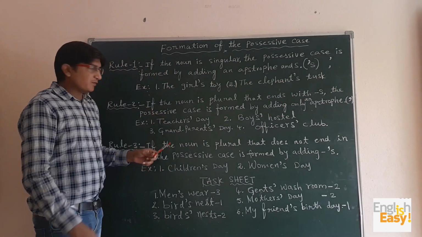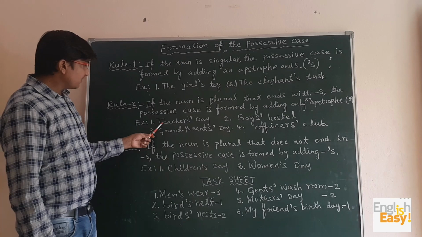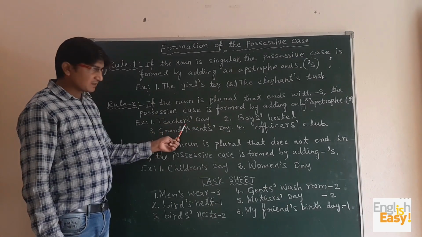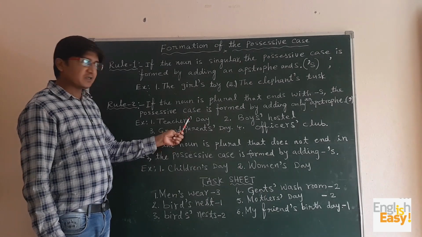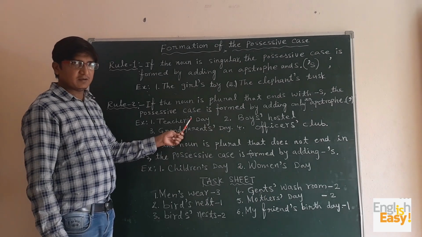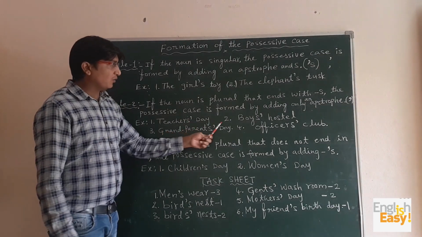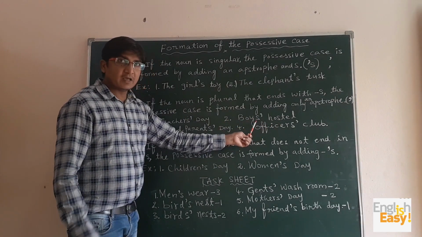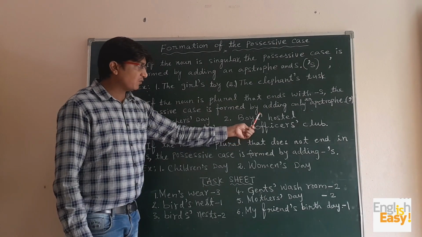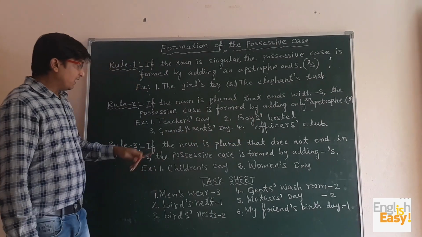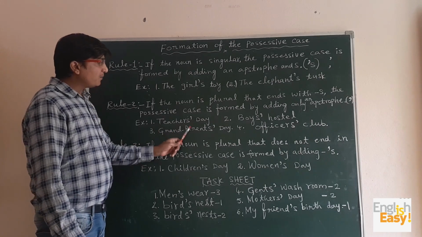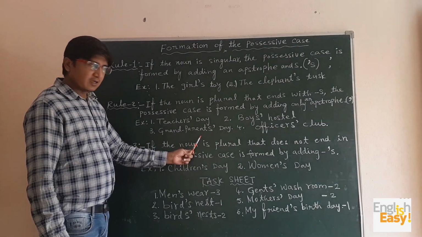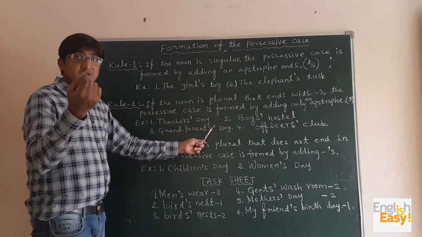Now we can see a few examples here. Teachers' day. See here, teachers, it's a plural. That's why we have written here only an apostrophe after s. Now, boys' hostel. So boys, it's a plural ending with s. That's why only an apostrophe. And third one, grandparents' day. See, grandparents, plural, and we are using only an apostrophe.